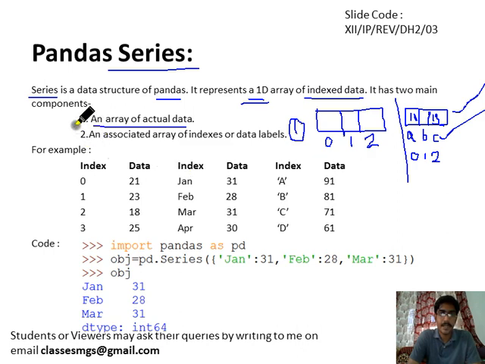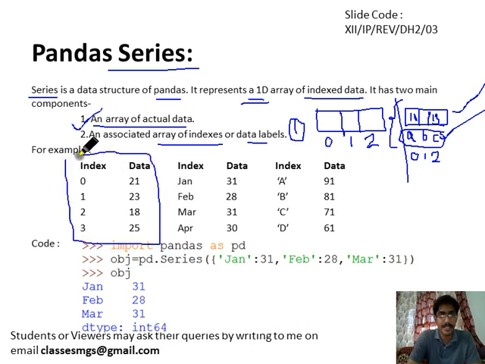So it is an array of actual data and an associated array of indexes, or the data labels. This is the associated array of the indexes. The combination of these two is represented in the data series object. So an example of a data series object is like this.